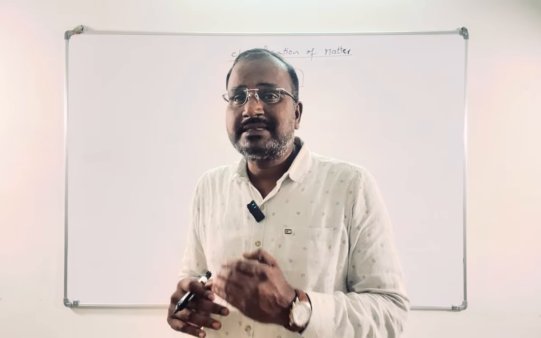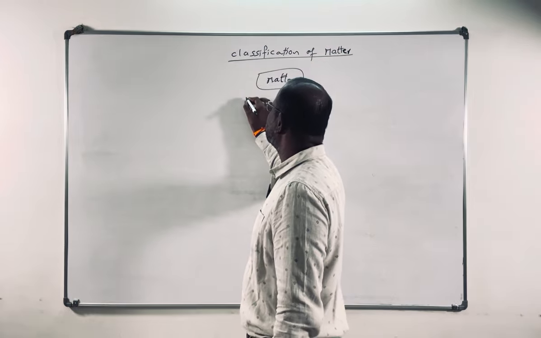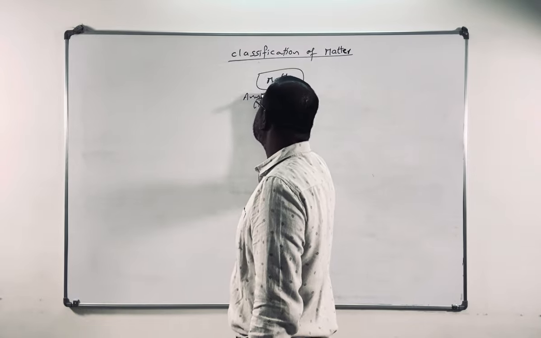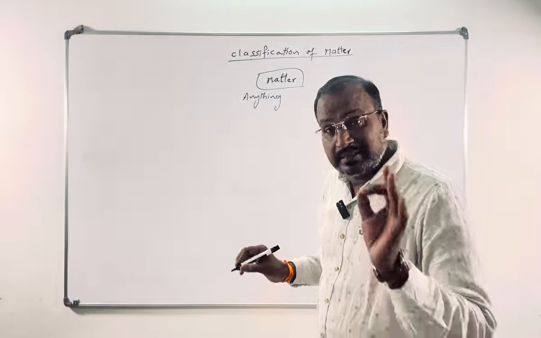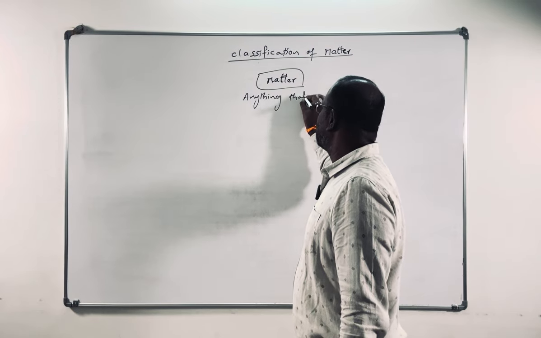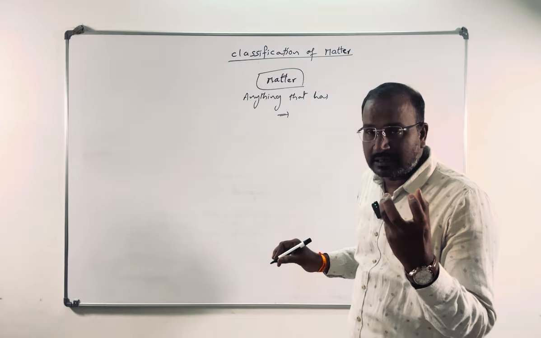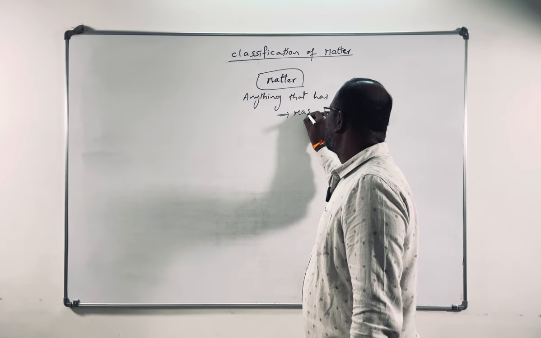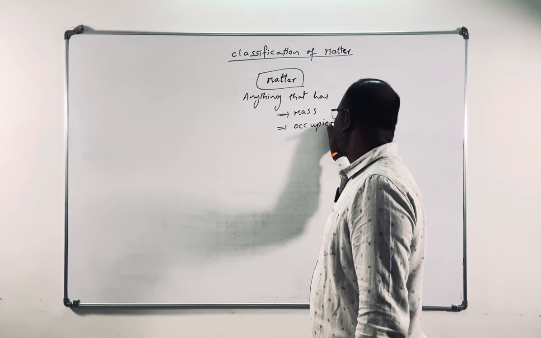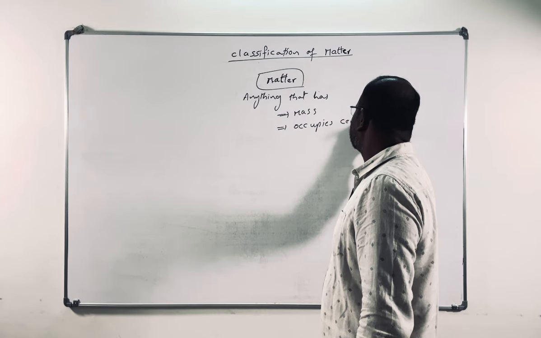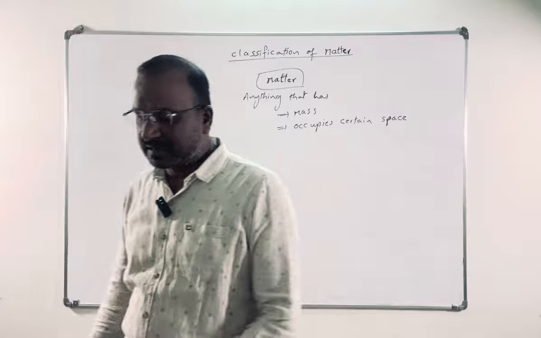So actually, what is matter in the universe? What is the meaning of matter? Matter means anything in the universe, not only a particular thing, anything that has mass and occupies certain space is known as matter.